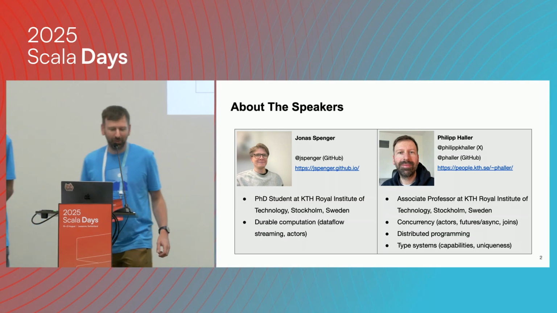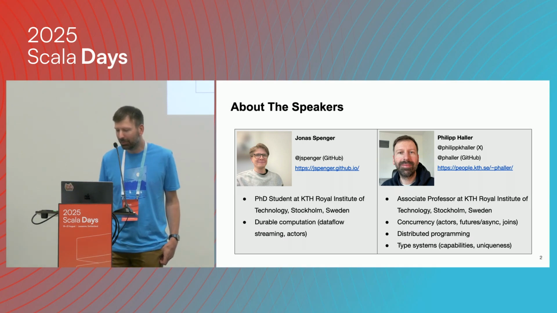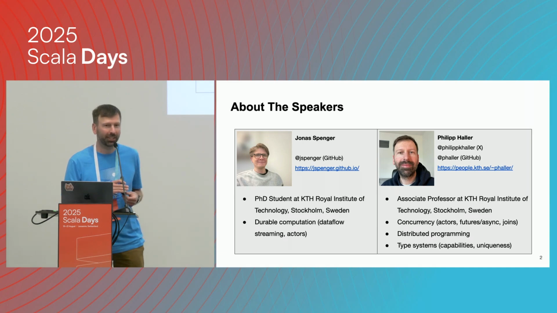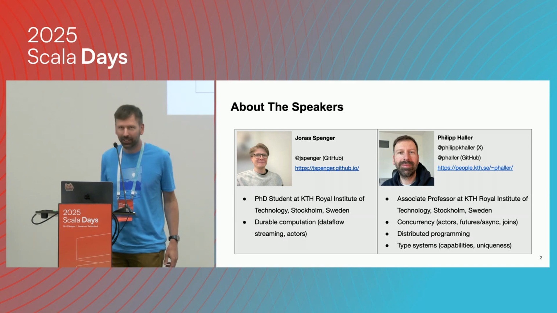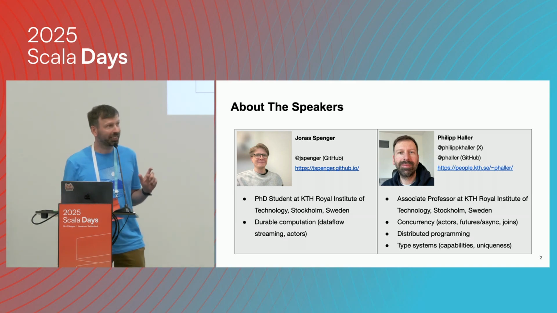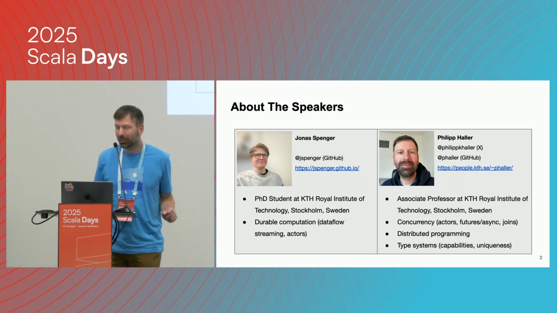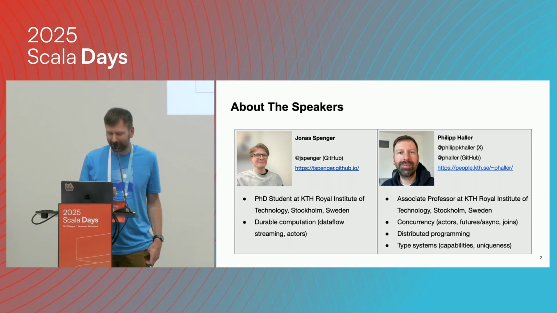Yeah, and I'm Philip Haller. I'm an associate professor at KTH in Stockholm, and my main research interests are in concurrent and distributed programming and also type systems, in particular capabilities and uniqueness. In fact, I co-authored the first paper on capabilities with Martin in 2010, so that was some very early work on this, but of course it has continued a lot, especially in the last few years.